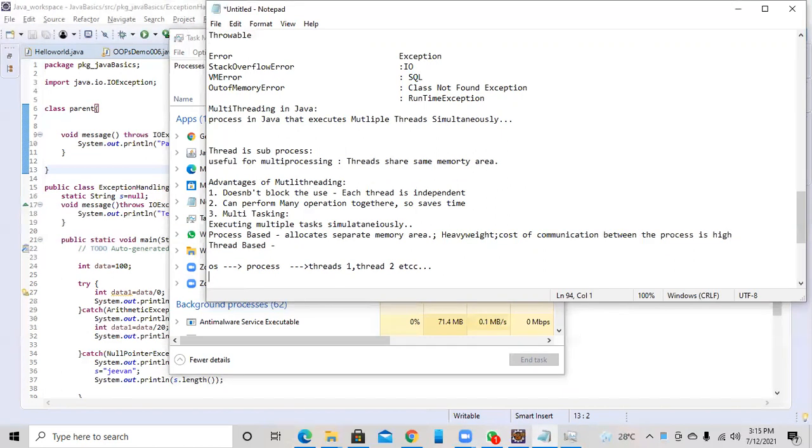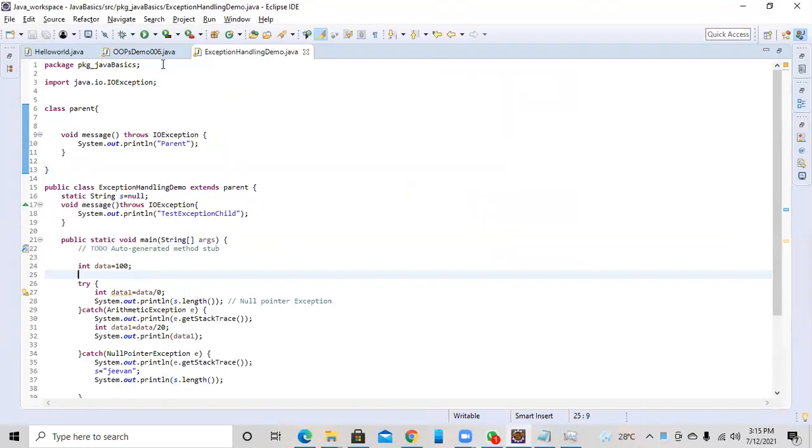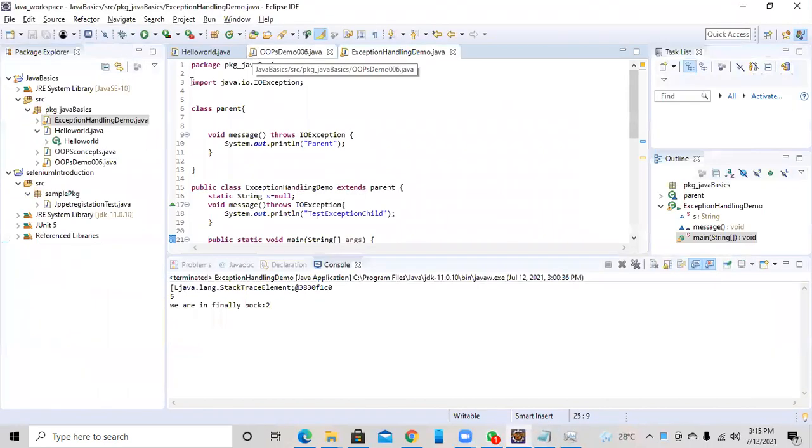Okay. So Java provides a Thread class. I told you already Java is a version. Java provides so many classes. One of the classes is the Thread class. The Thread class is used to achieve multi-threading programming. This class provides constructors and methods to create and perform operations on a thread. The Thread class extends the Object class and implements the Runnable interface.